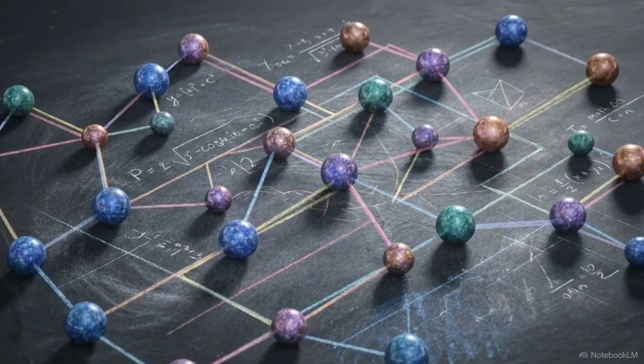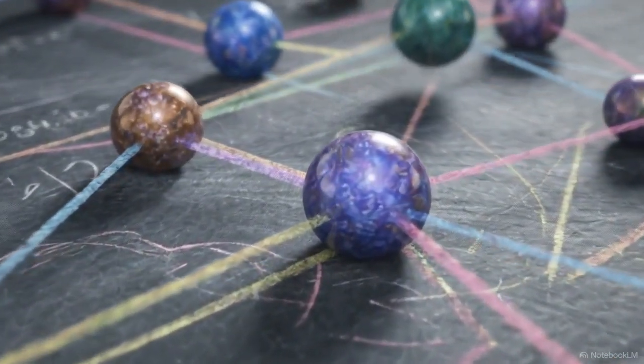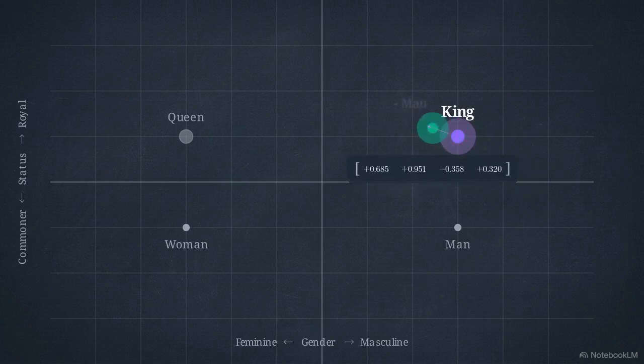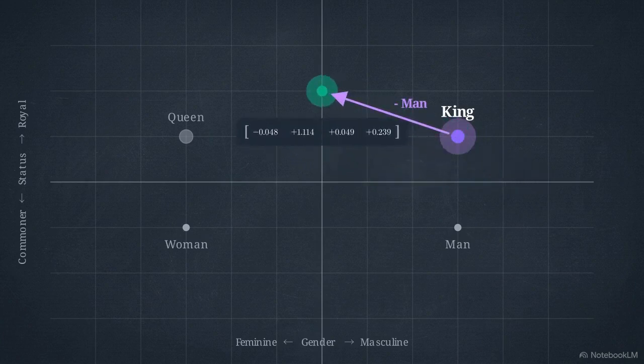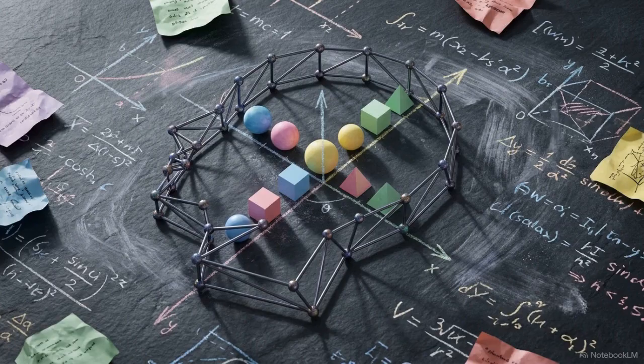The most powerful proof of this system is that you can actually perform mathematical equations on human concepts. A glowing node for the word king is plotted exactly at its multidimensional vector coordinates. Watch what happens when you subtract the coordinates for man and add the coordinates for woman. The resulting coordinate lands almost exactly on the predefined location for the word queen. Vector databases literally map abstract human ideas, like royalty and gender, as physical, manipulatable dimensions of mathematical space.